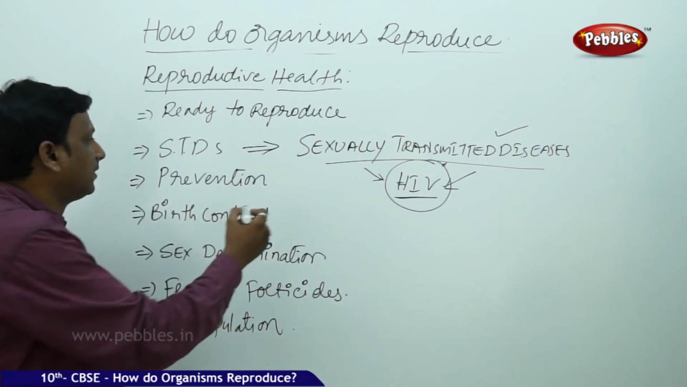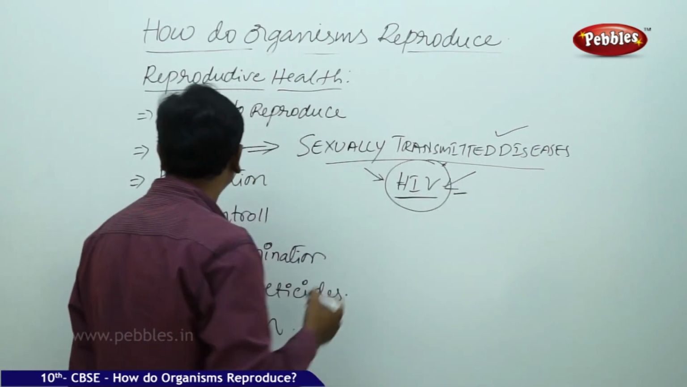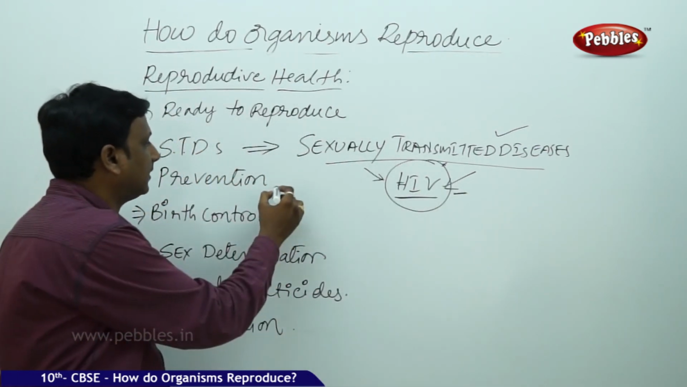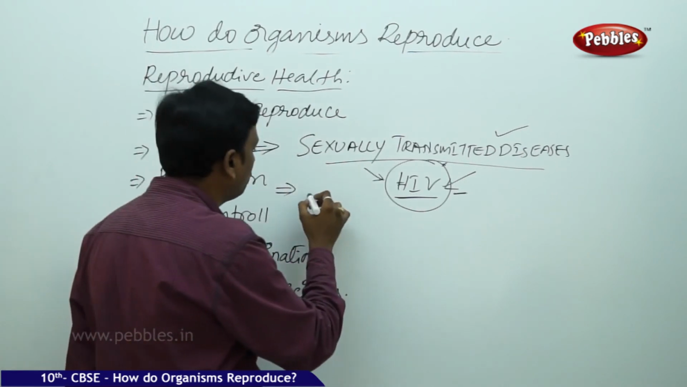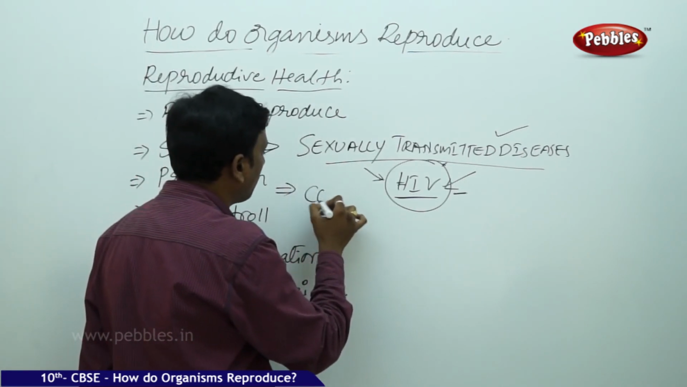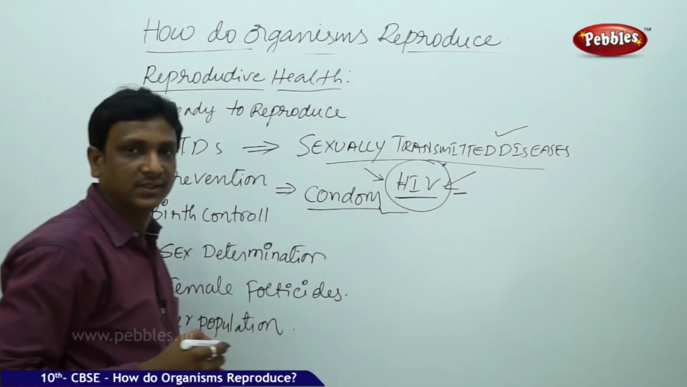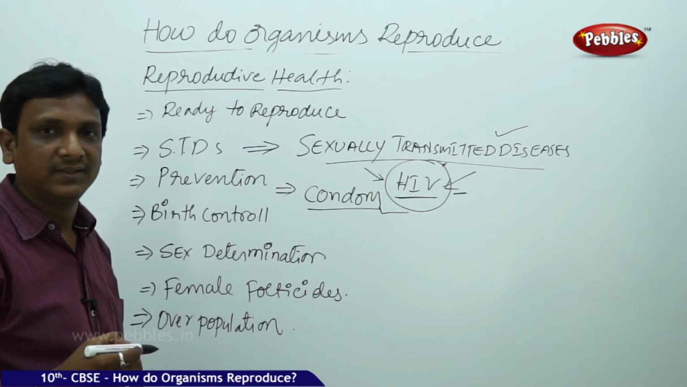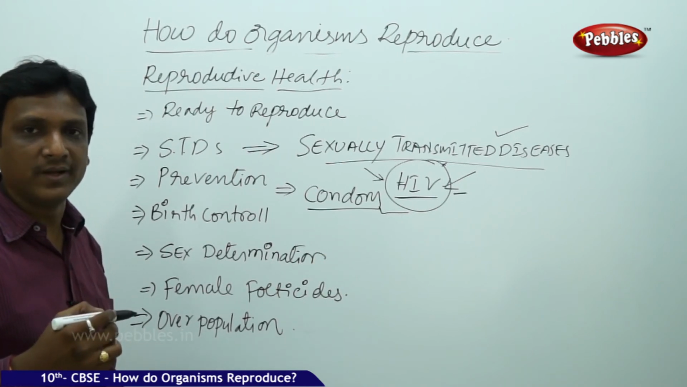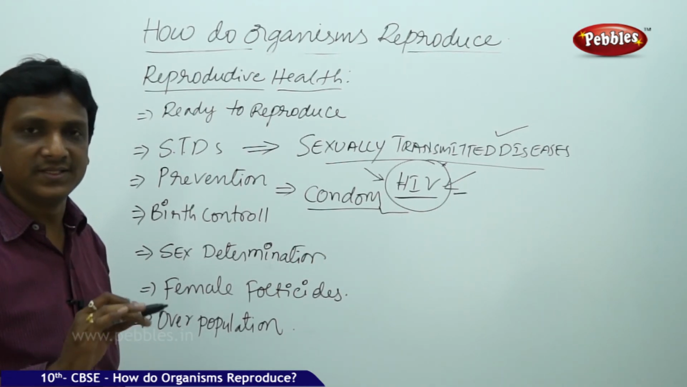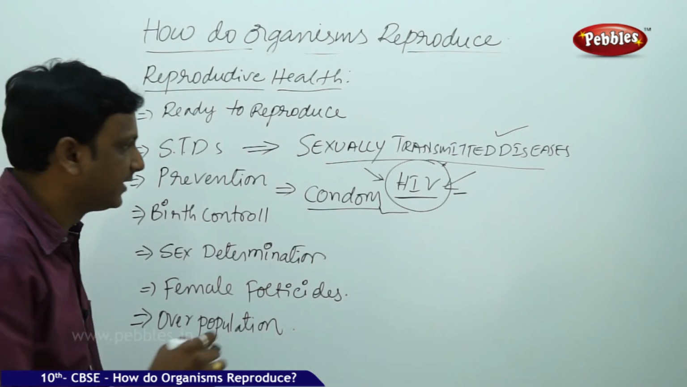To avoid this, is there any prevention? Yes. Here the preventive measures are using physical barriers like condoms. It is a physical barrier which is worn on the penis. By that, the fluids of the male and female bodies are not in contact, so there is no transmission of virus. It can give you protection.